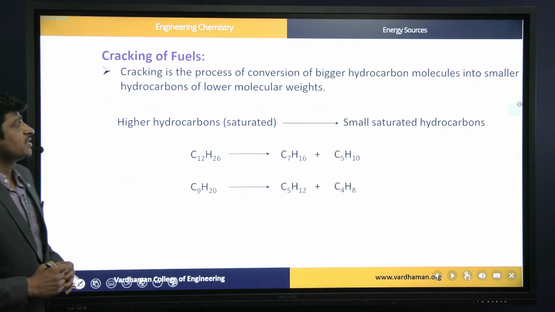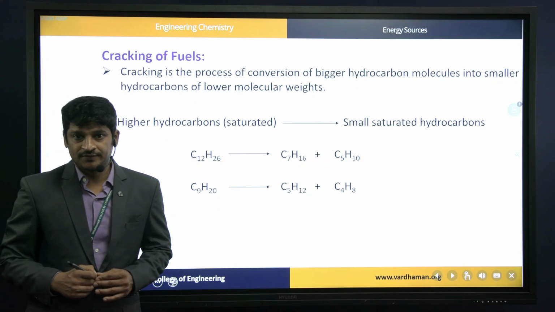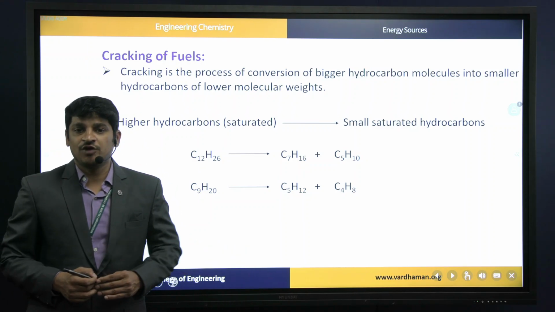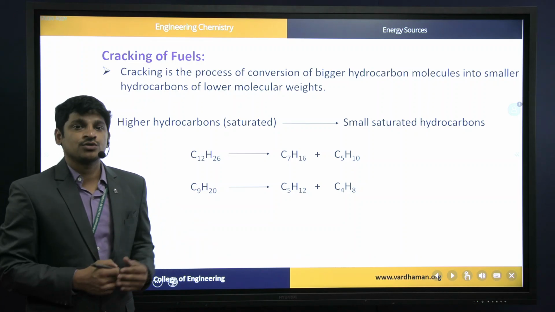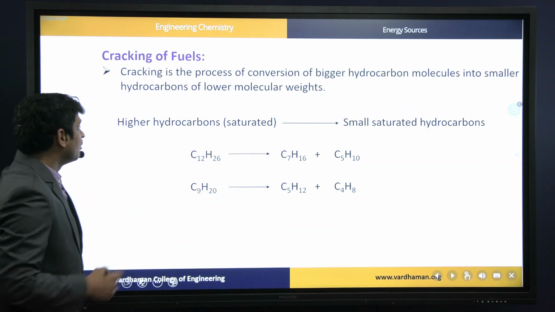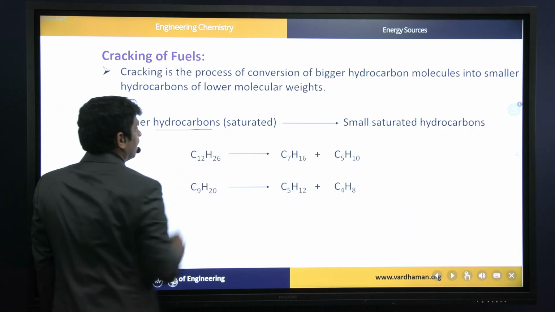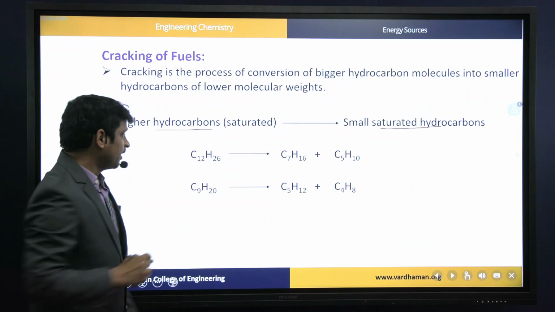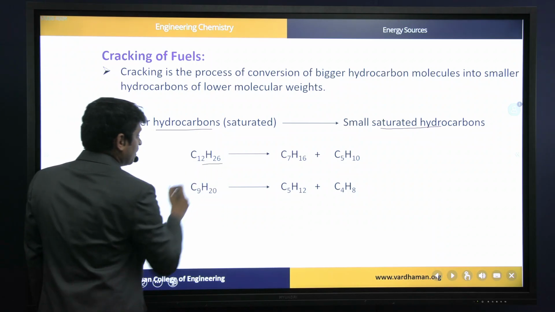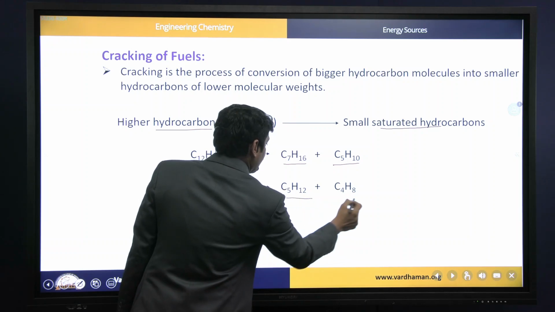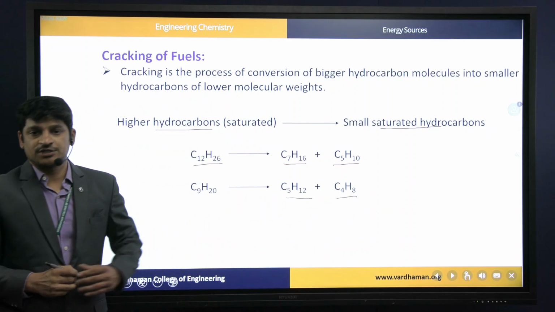Then next is cracking of fuel. In the previous slide we discussed that the major use of heavy oil is the cracking process. So cracking is nothing but breaking down higher hydrocarbons into smaller hydrocarbons. So here we can break down higher hydrocarbons and make some gasoline or petrol or diesel type of fractions.